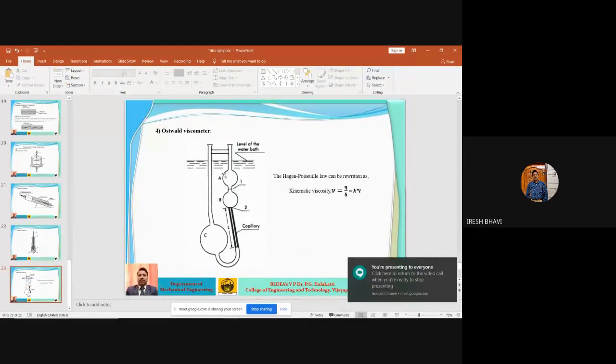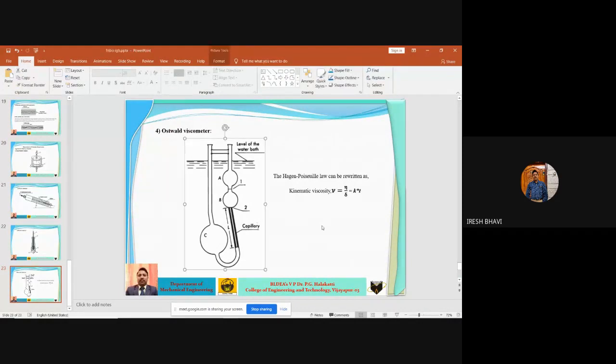this one, Ostwald's viscometer. This Ostwald viscometer, I think you have used in your physics or chemistry lab in the first year. This type of viscometer, you are using it to determine the viscosity of that acetone liquid. Okay, so this Ostwald viscometer, its principle is completely different from that of the previous viscometers. So it operates on capillary action.